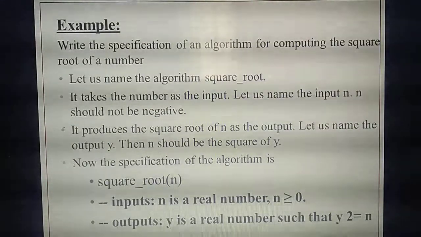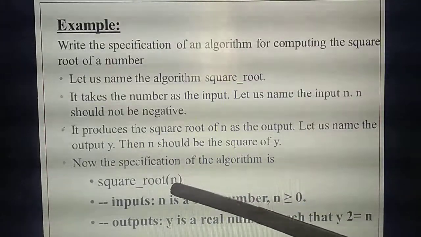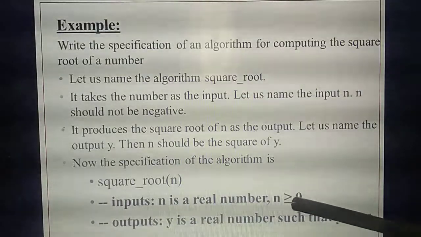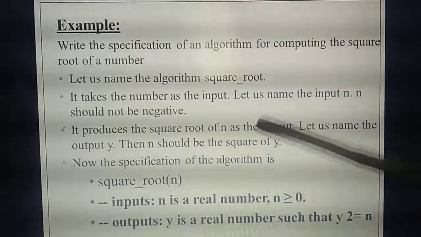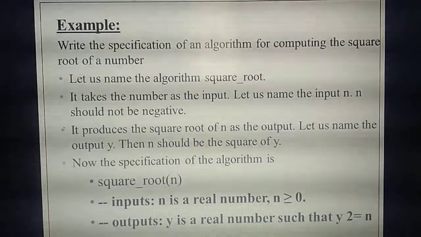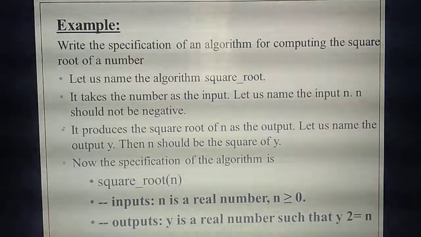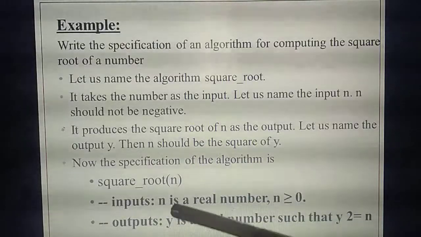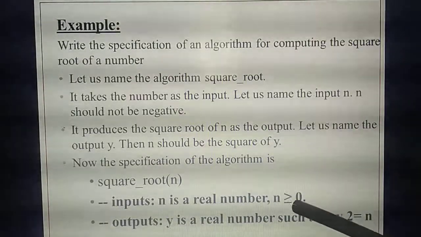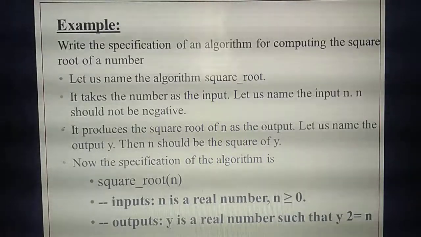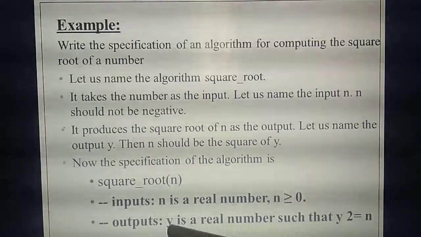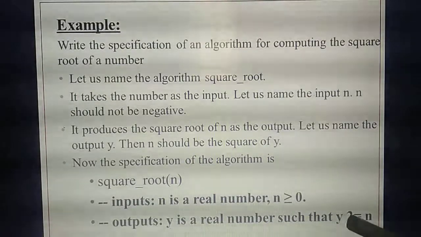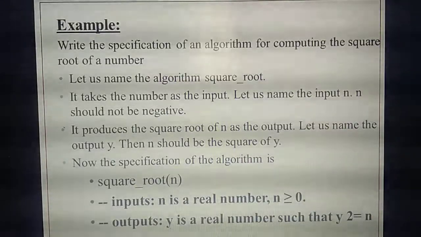So, understand now? So what things have you written? Name of the algorithm, then the input variable, then the inputs you need to write with a command line. This is the property of the input. So what's the property of the input? N is a real number. What's the condition you are giving? So you have studied now. You should write in English sentences as well as in mathematical notation. So you are writing in a sentence, n is a real number, as well as the same thing written in mathematical notation, n greater than or equal to 0. Then the output also in a similar way. Y is a real number such that, in mathematical notation, y square equal to n. Y square, you are going to find the square root of a number.